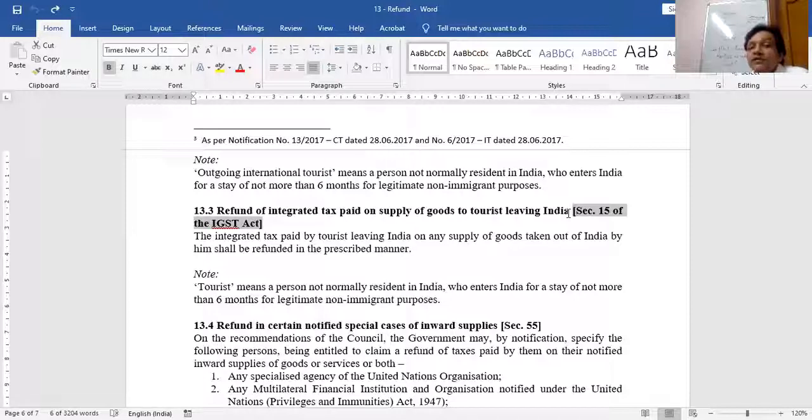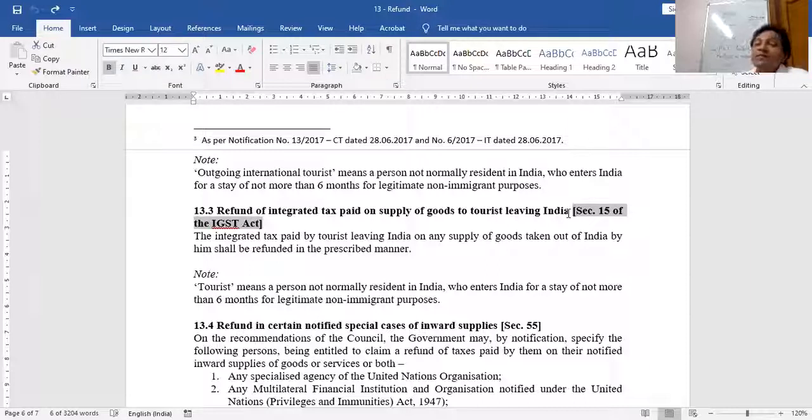Normally no foreign country wants taxes collected from the international tourist because the tourist has come only for a very short duration. Same is the case in India. If any international tourist purchases any item from Delhi International Airport or any other international airport, the refund of tax will be paid directly to the international tourist at the same place.